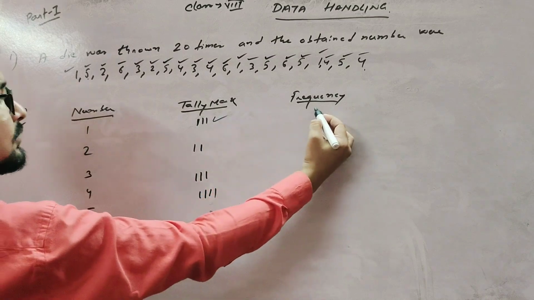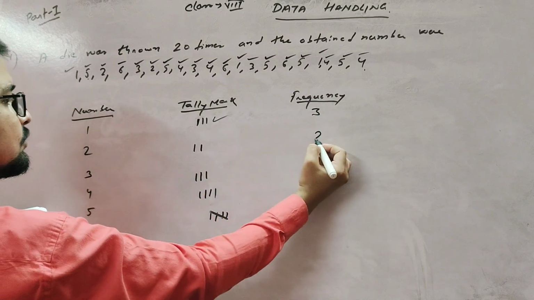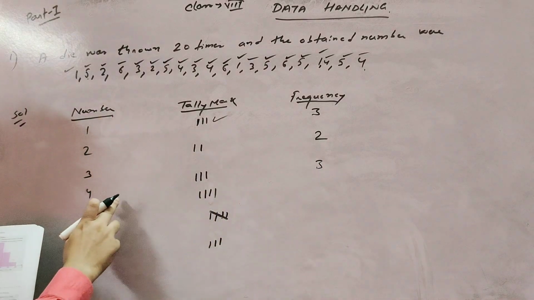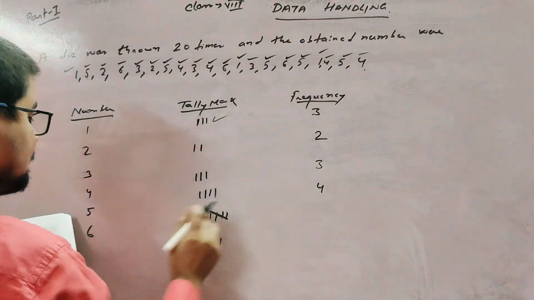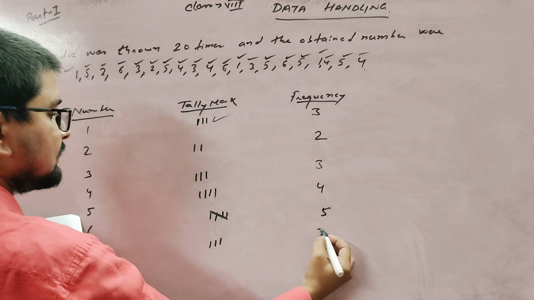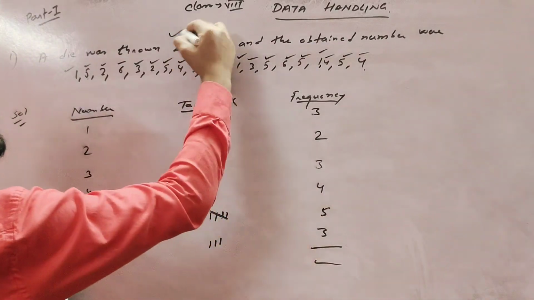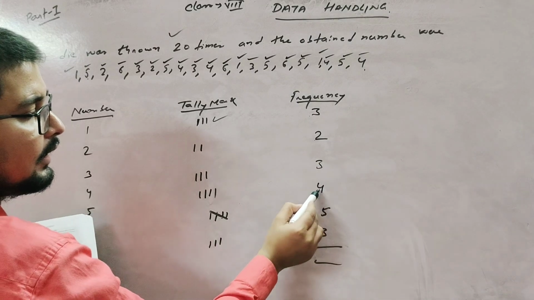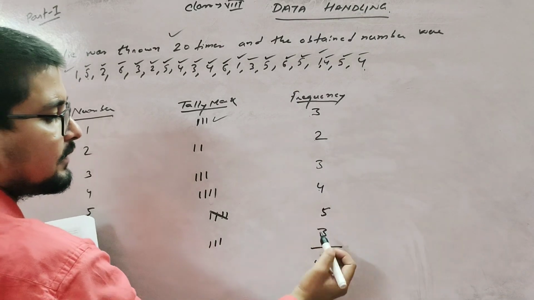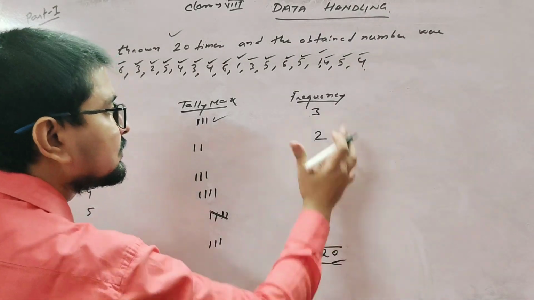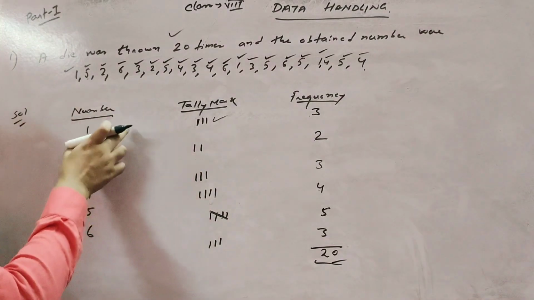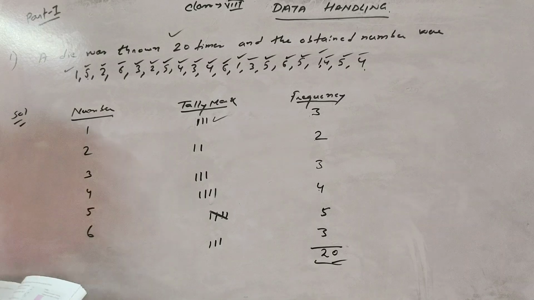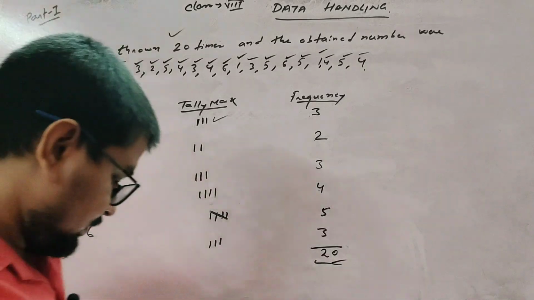Now 1 comes 3 times, 2 comes 2 times, 3 comes 3 times, 4 comes 4 times, 5 comes 5 times, and 6 comes 3 times. A die is thrown how many times? 20 times. 3 plus 2 is 5, 5 plus 3 is 8, 8 plus 4 is 12, 12 plus 5 is 17, 17 plus 3 is 20. That is, the die is thrown 20 times. This is your tally mark, this is your frequency. Okay, note.